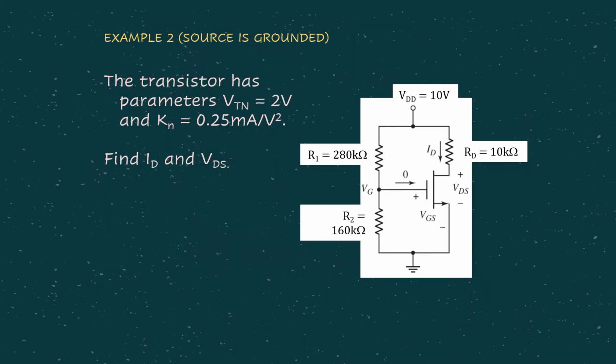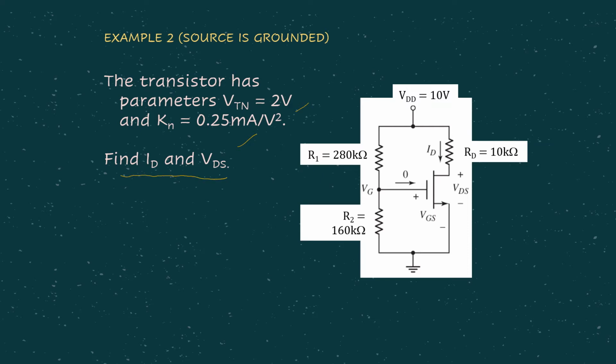Okay, let's have a look at the second example. For the same DC analysis, in the case where the source is grounded, it's a similar example to the one that we discussed earlier, where all the resistor values are given, VTN is also given, as well as KN. In this case, you are supposed to find ID and VDS.